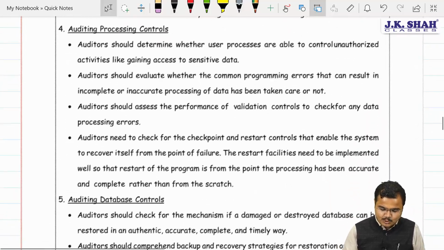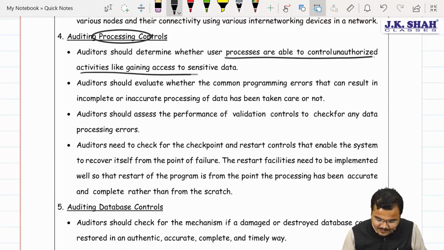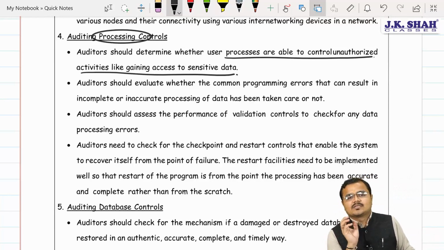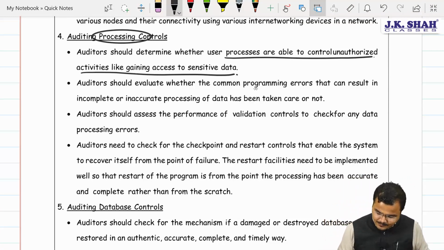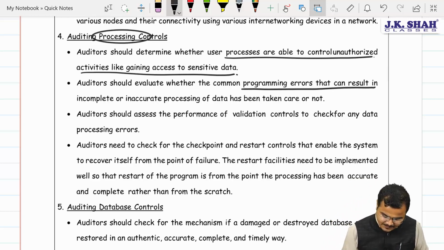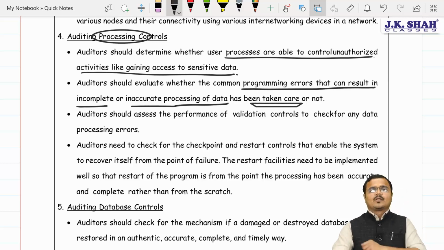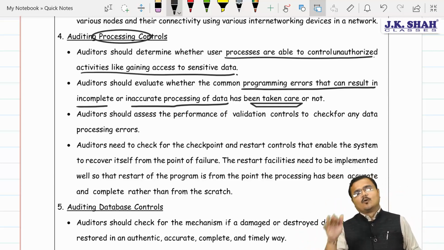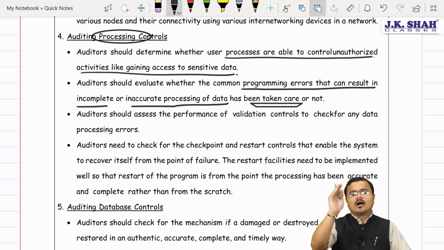Processing control, chartered. We should always ensure that all our processors are working completely and perfectly, and no unauthorized person can gain access to such sensitive data. Auditors should evaluate whether the common programming errors that can result in incomplete and inaccurate processing of data have been taken care of or not. Why? Because sir, if there is programming logic or processing logic with errors, then obviously the entire database gets processed wrong and we will have wrong output only.